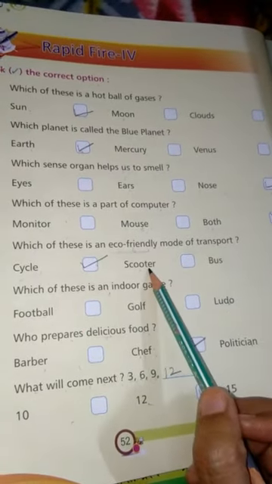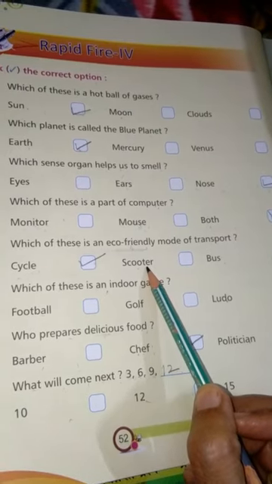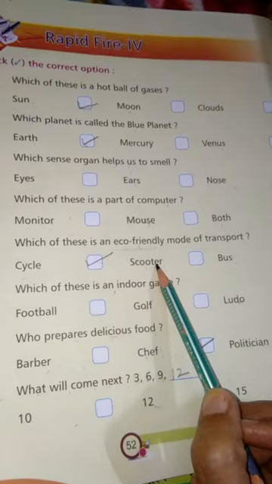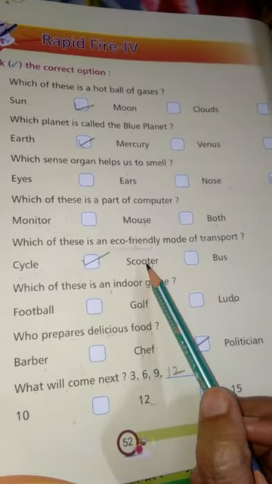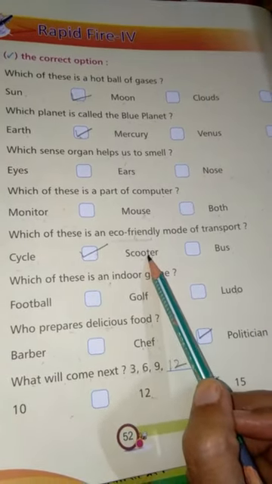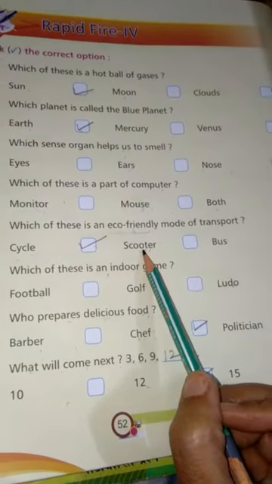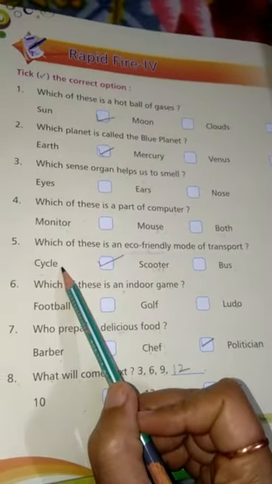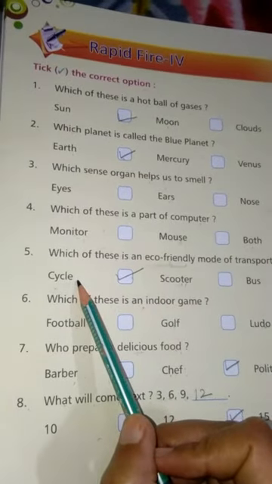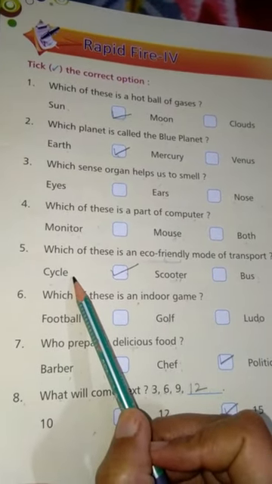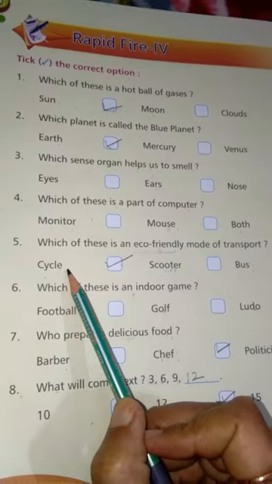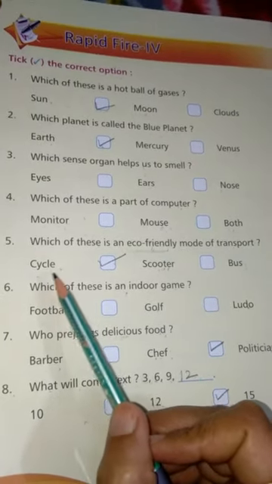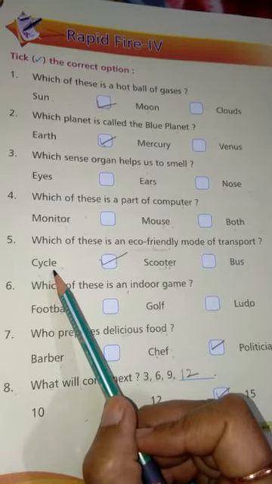As you know that scooter releases smoke, right? When fuel burns in the engine it releases smoke. In case of vehicles like scooter, bus also. But in case of cycle, when you ride it, it doesn't cause pollution. It does not release the smoke. Okay, so it is an eco-friendly means of transport.